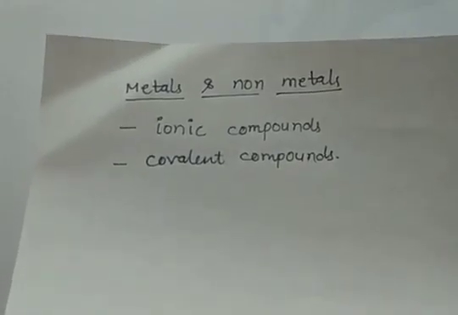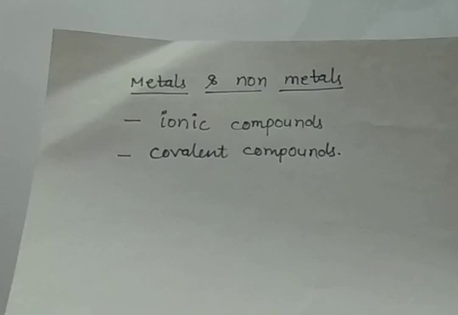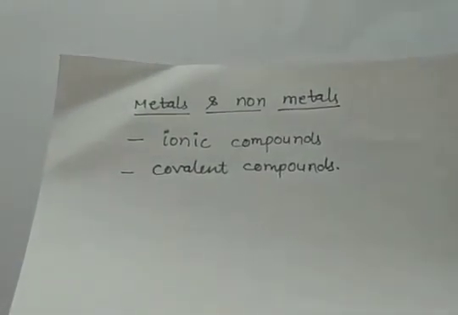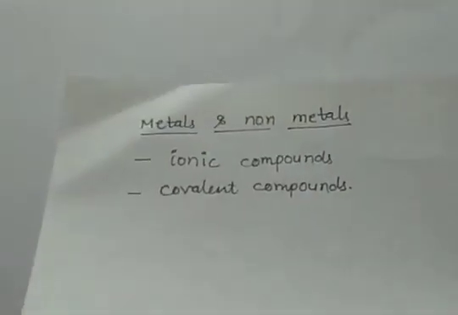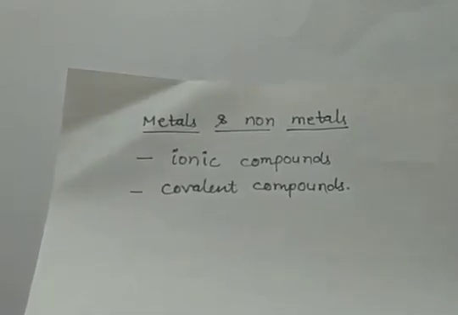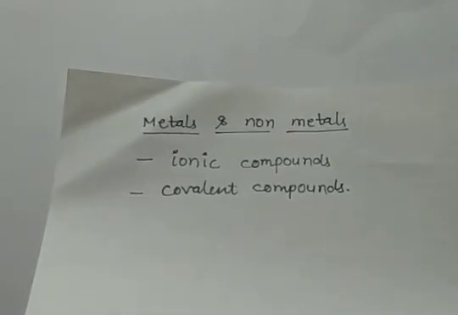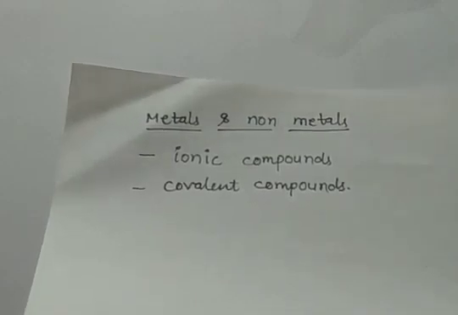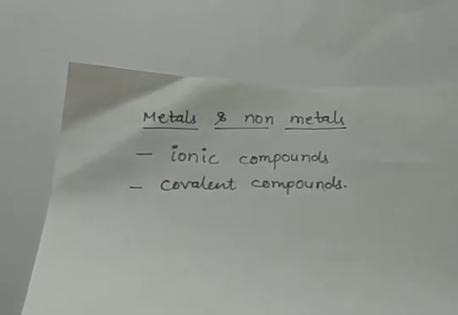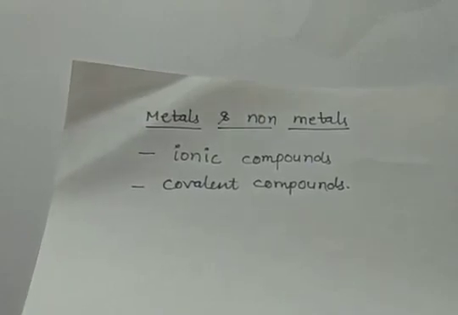Then how do metals and non-metals react together? According to the electronic configuration of metals and non-metals, metals are electropositive, they have a tendency to lose electrons, and non-metals have a tendency to accept or attract electrons, that is electronegativity. So either there is a complete transfer of the electrons from metals to non-metals, or there is a sharing of electrons between metals and non-metals.